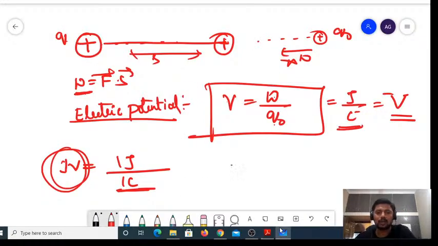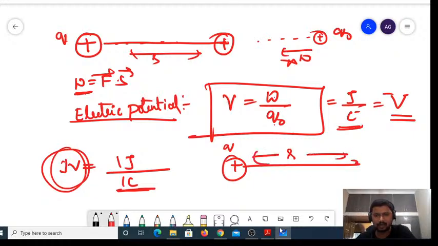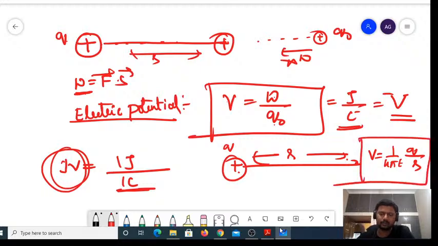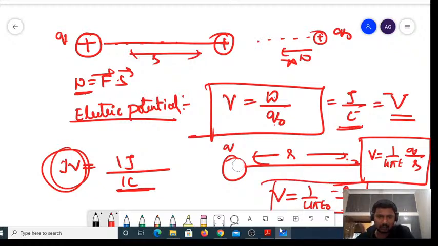Say I have a charge Q. What is the potential at a distance of R due to this? The potential due to a point charge is V equal to 1 divided by 4 pi epsilon naught into Q divided by R, right? Since the source charge is positive, the potential is also positive. Similarly, V is equal to 1 divided by 4 pi epsilon naught into minus Q divided by R when the source charge is negative. If the source charge is negative, the electric potential is negative. If the source charge is positive, the electric potential is positive.